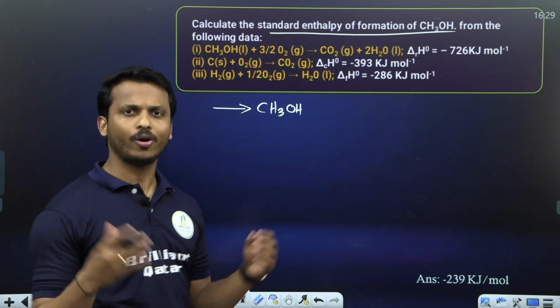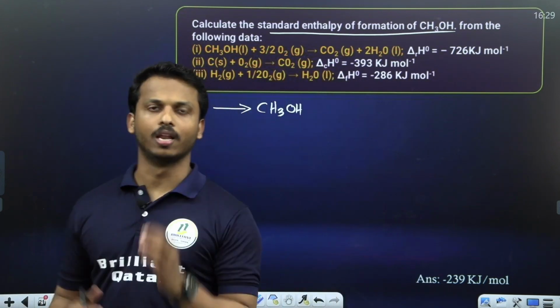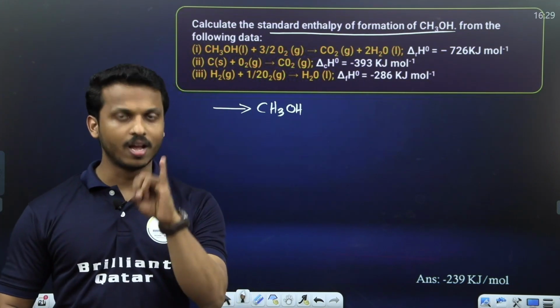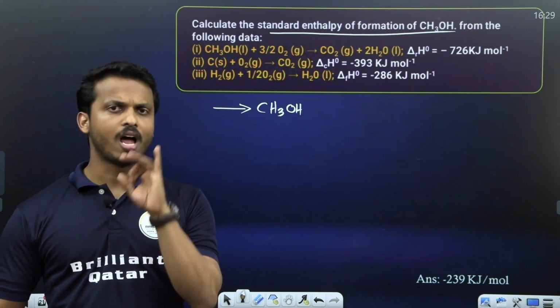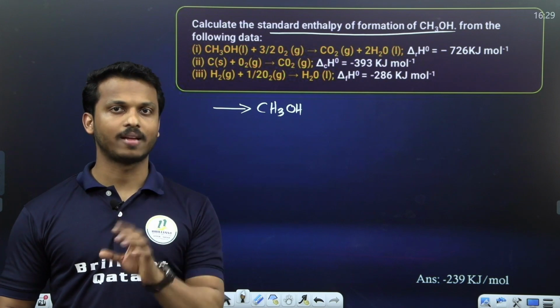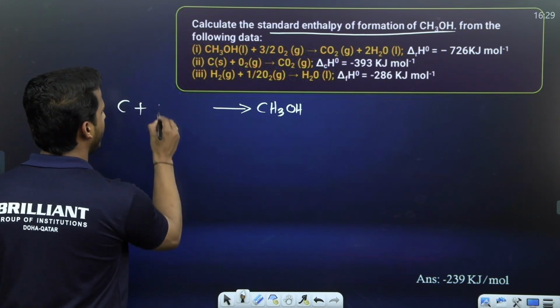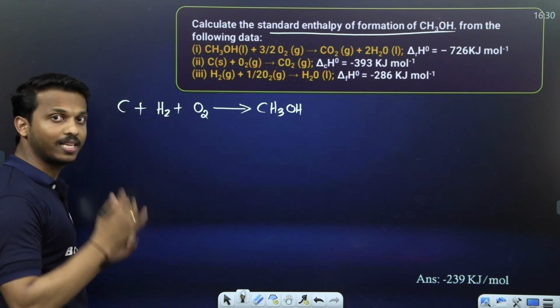How to make methanol? You don't need to take any equations, like a combustion reaction or anything. Simple. Methanol, CH3OH. What are the elements in methanol? Carbon, hydrogen, oxygen. Correct. How is carbon existing? C as graphite. How is hydrogen existing? H2 as a gas. And what about oxygen? O2 gas. Balance it, dear all.